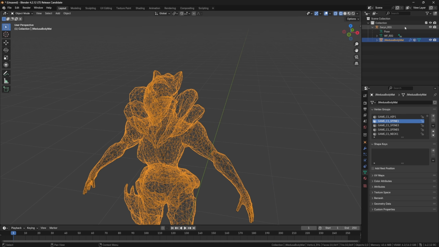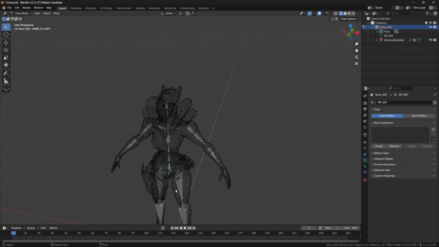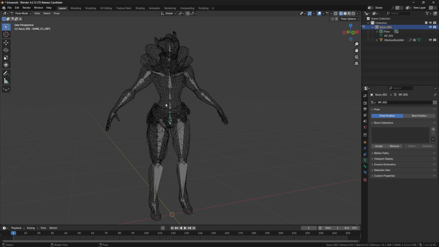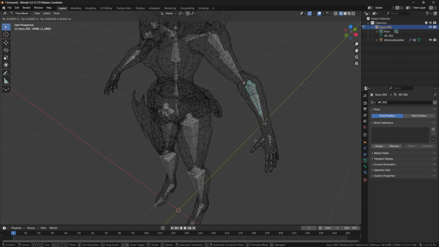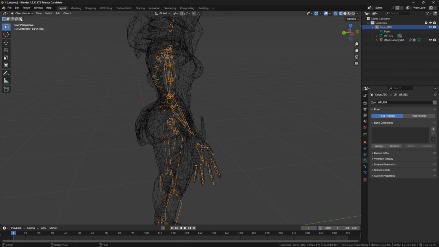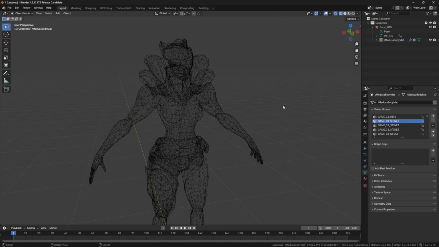And now we can test it very simply by going under our rig, going pose, and just grabbing the hip. If you set something up wrong or you missed a bone, usually it will stretch around when you do this. But right here, it looks like everything... Oh, that's because I hit G instead of R. Yeah, okay. Looks like everything is configured right. So we are now done with the rigging phase. And I have not saved yet, so I am going to go ahead and do that.